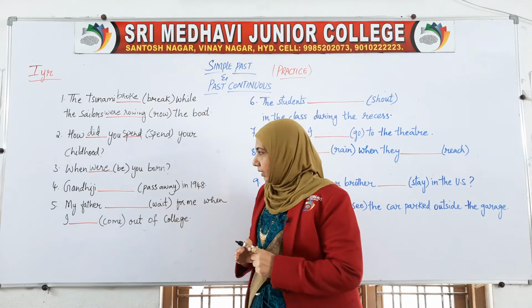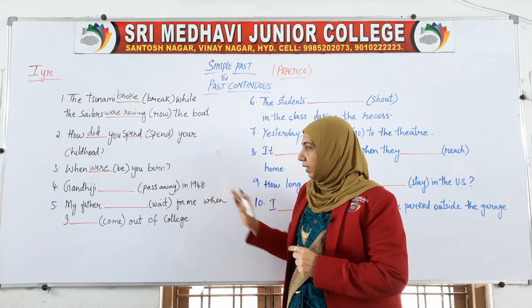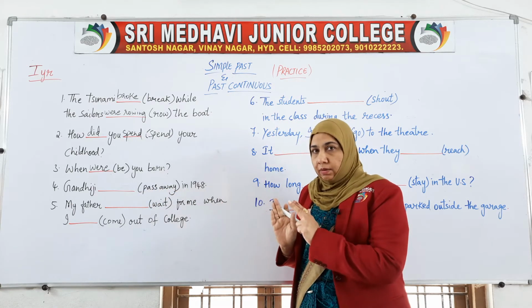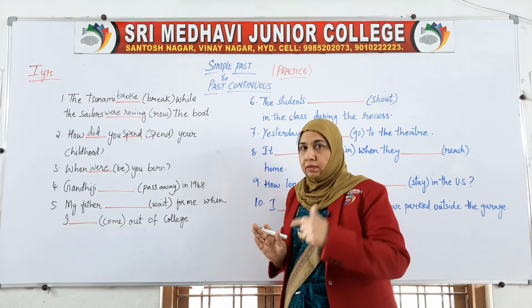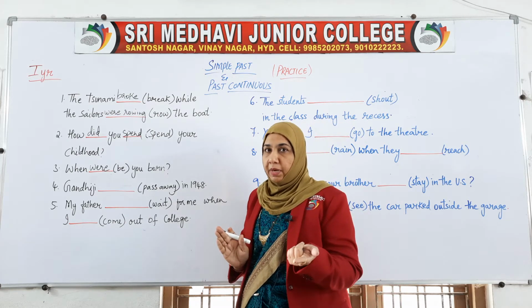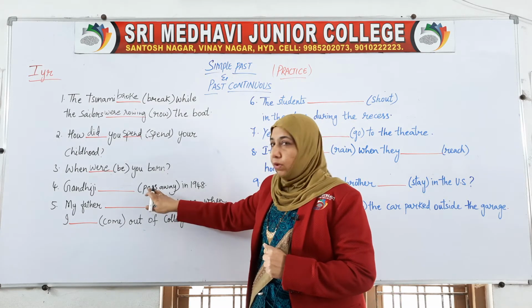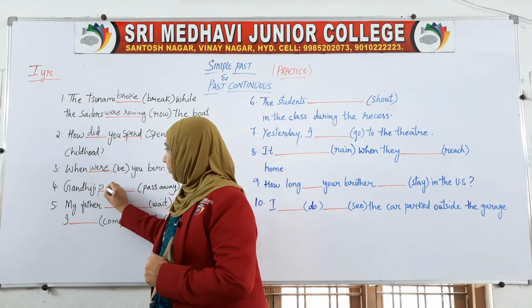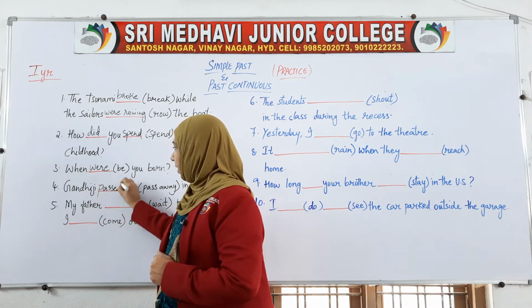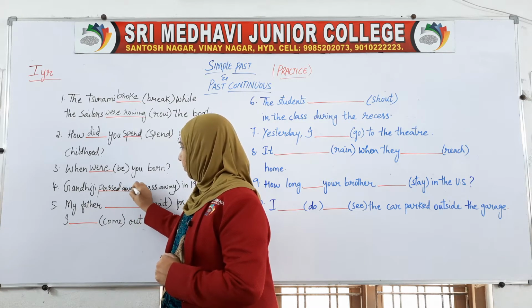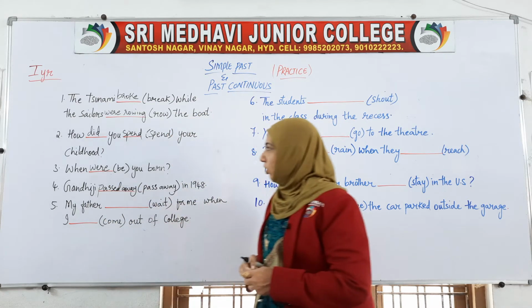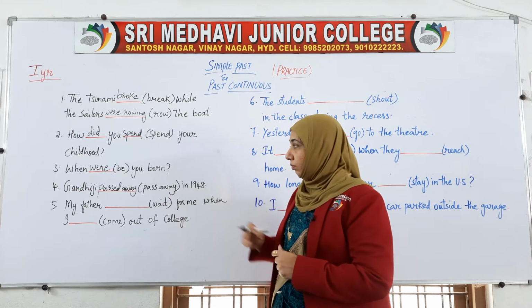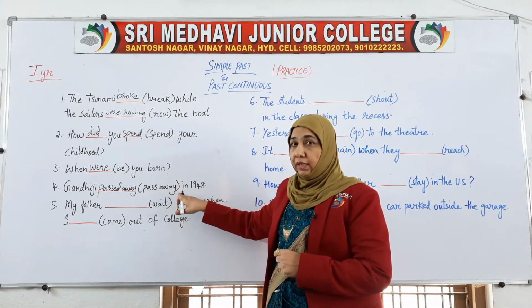Next is Gandhiji dash in 1948. In the dash we have to fill in pass away in a past form, simple past form. So we have to add ed over here. Gandhiji passed away in 1948. We are not supposed to put ed over here.